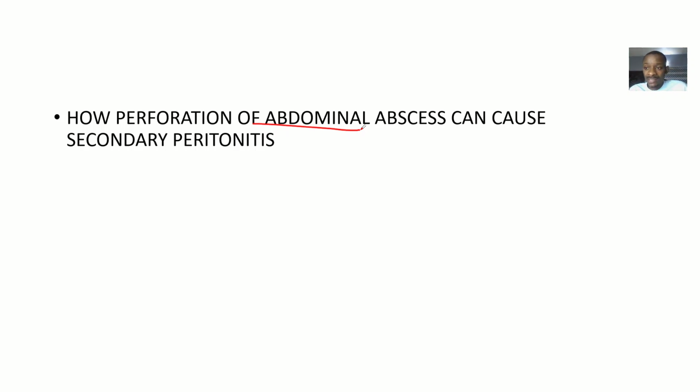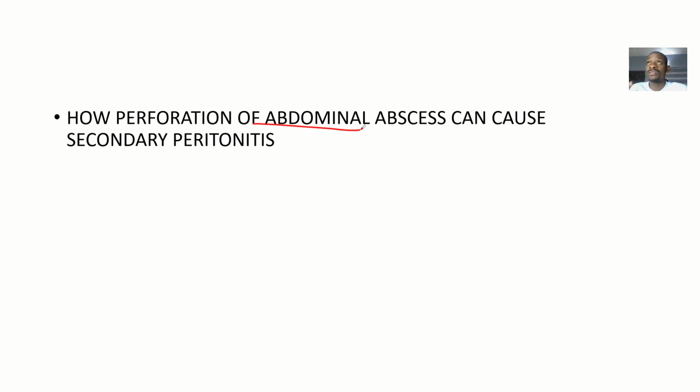Abdominal abscess. If they say there's an abdominal abscess, the abdomen is not one thing, okay? There are so many organs that are making up the abdomen, all right? So if they say there's an abdominal mass, it could mean that probably in one of the organs in the abdomen, pus accumulated and formed an abscess, and it can perforate. So if it perforates, you know what is in an abscess, right? The bacteria are also in an abscess.